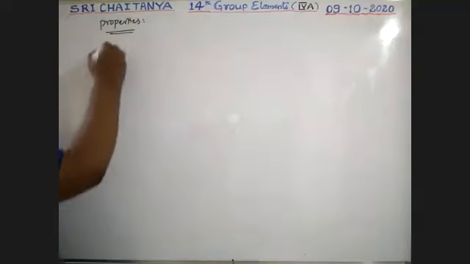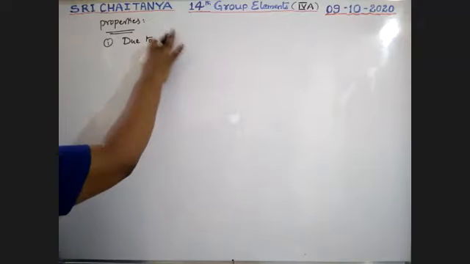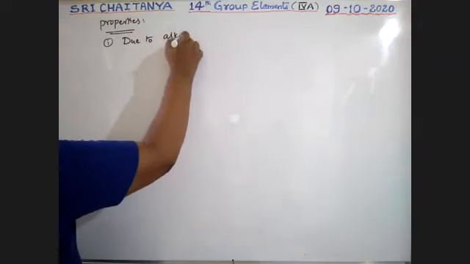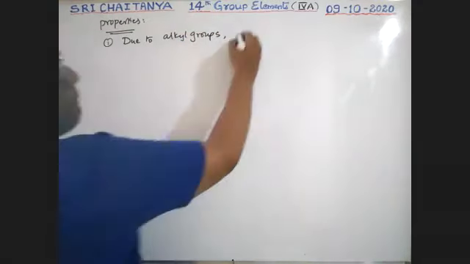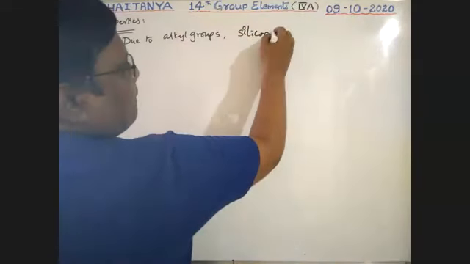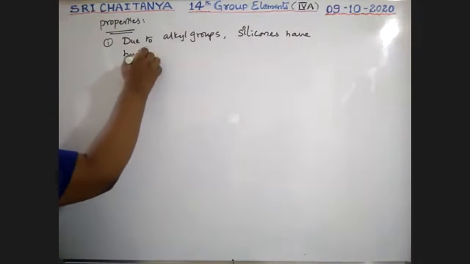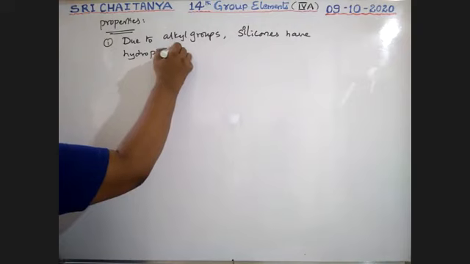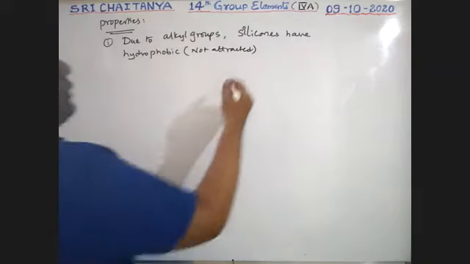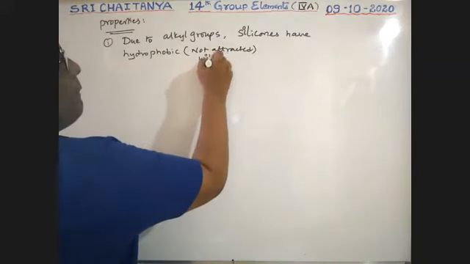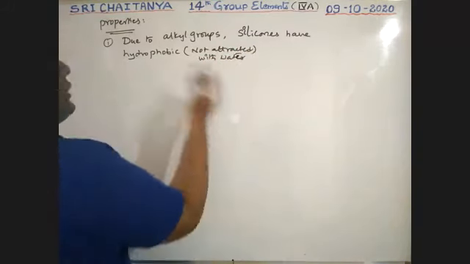First point: due to organic groups, that is alkyl groups, silicones have hydrophobic property. Hydrophobic, that is, not attracted by water.